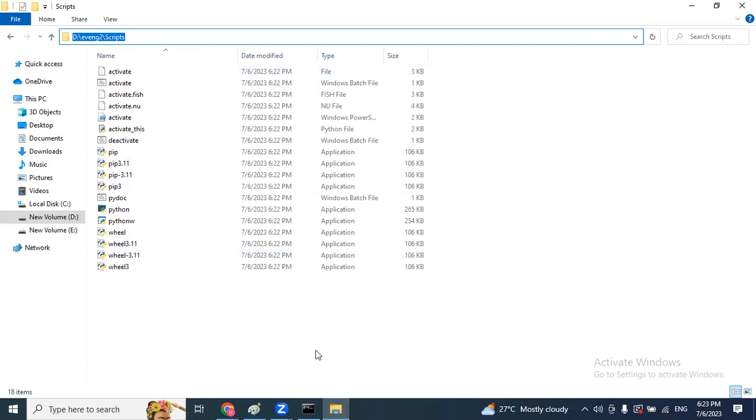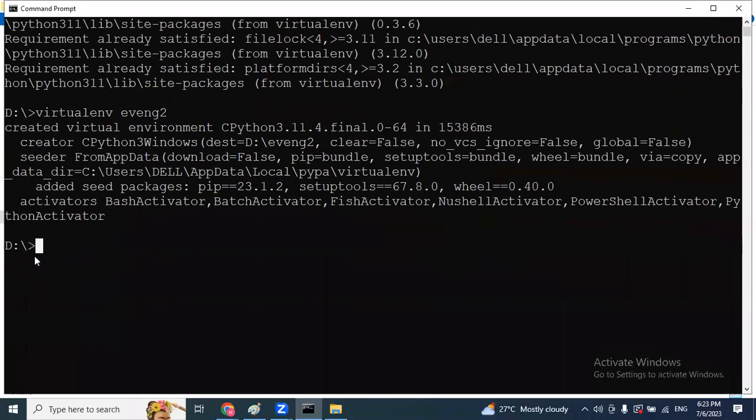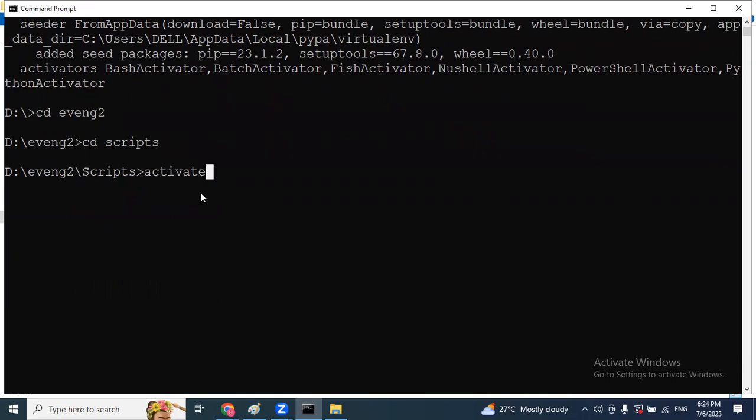environment. So just go to your command prompt, already D drive. Inside D drive, what about virtual environment name? Evening 2. And inside evening 2, what about the folder name? Folder name is scripts. And after scripts, enter activate command. So enter here before we are into D drive. So after activation, see, now virtual environment activated. So we are into evening 2 environment. So from here, you can follow your Django related things.